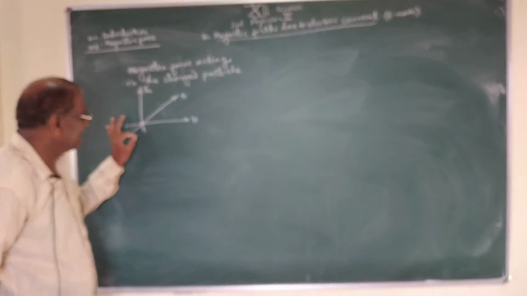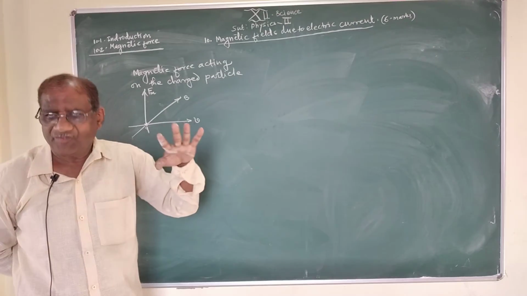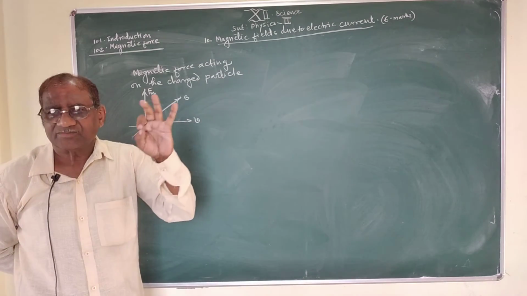When the charged particle having charge q moves with velocity v through a magnetic field of induction B such that v is perpendicular to B, then the force acts on the charged particle in a direction perpendicular to the plane formed by B and v. This is the force.